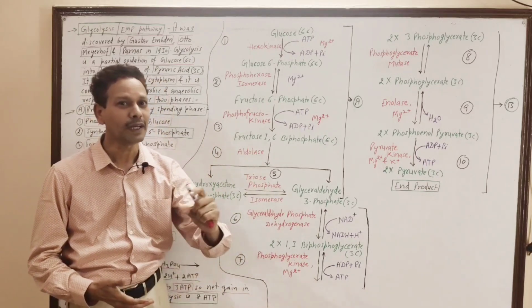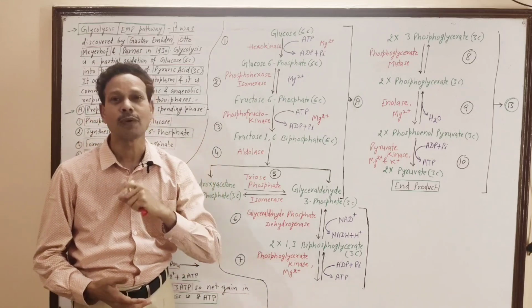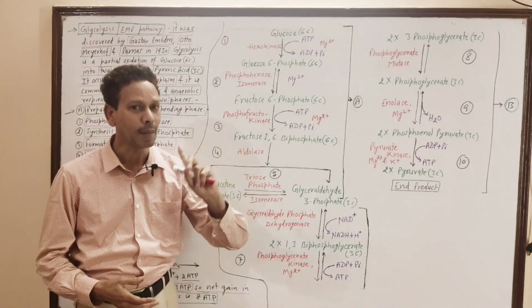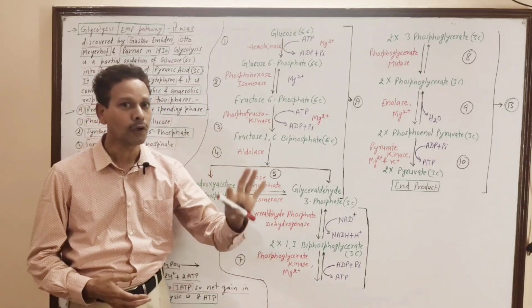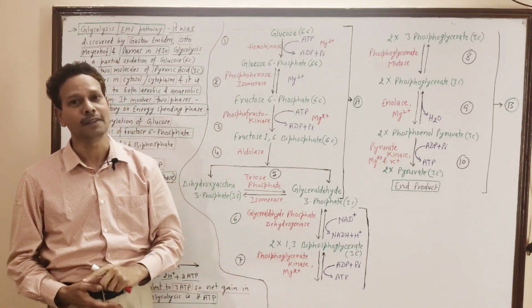glycolysis, or the EMP pathway, as it was discovered by three scientists, Gustav Embden, Otto Meyerhof and J. Parnas in 1930.